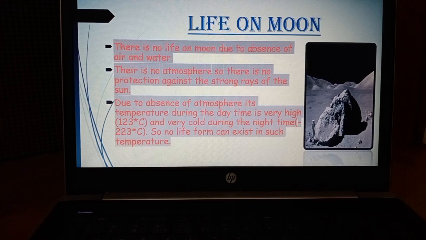And next, one more reason for the absence of life on the moon surface is that due to the absence of atmosphere, its temperature during the daytime is very high, and during the night it is very cold. Students, what happens when sunlight enters our earth's atmosphere?